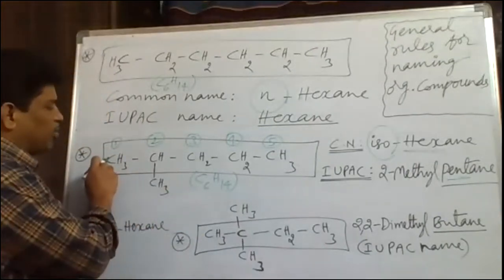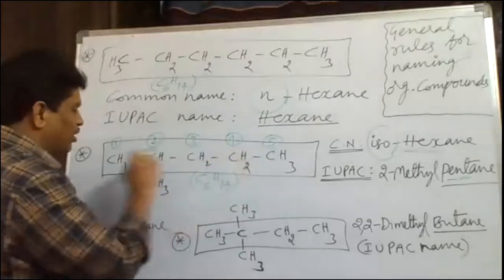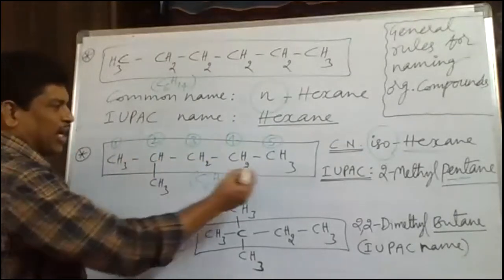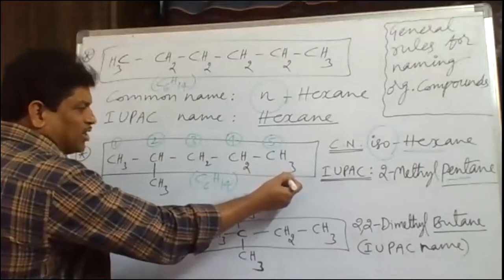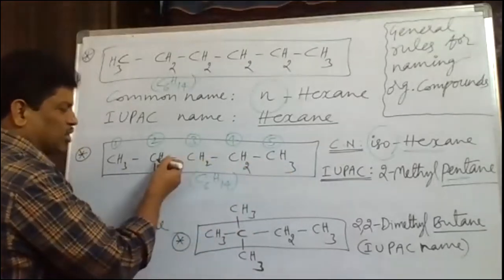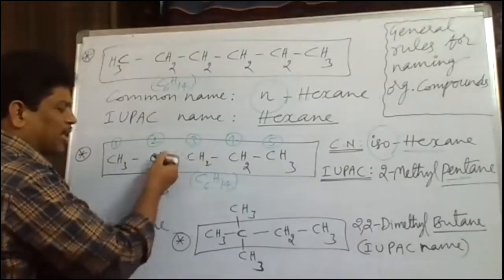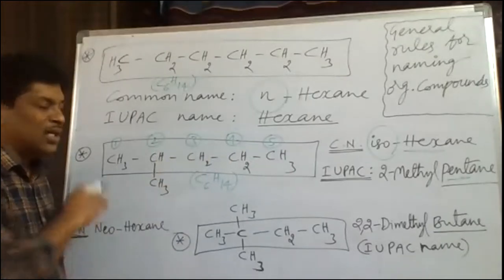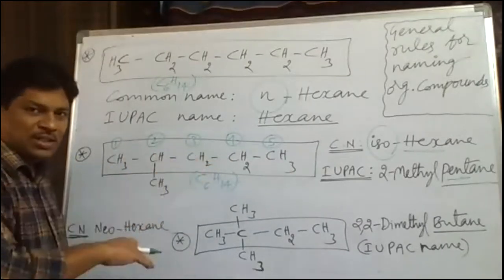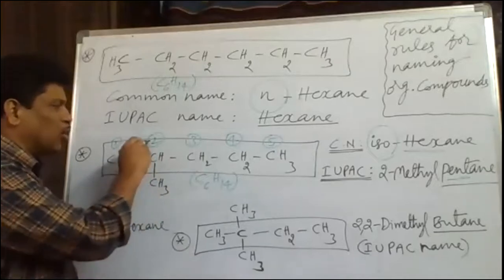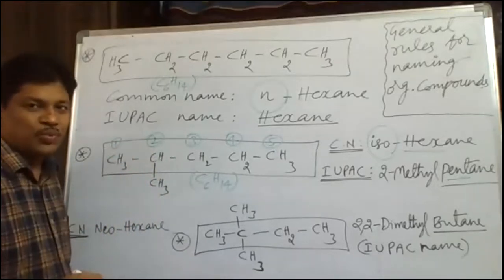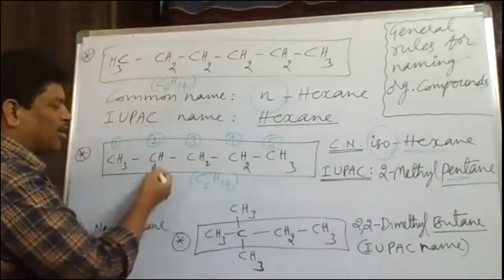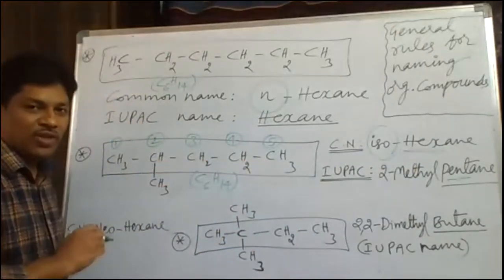See, here if you give numbering from left to right in the parent chain, the second carbon is bearing the methyl branch. If you take numbering, suppose, from the right side, first carbon, second, third, and fourth carbon, the fourth carbon is bearing the methyl branch. Now, what is to be preferred here? Numbering from left to right is preferred so that the methyl branch gets the lowest possible number, that is 2. That's why we have taken 2-methyl pentane, but not 4-methyl pentane. That point we have to keep in mind.